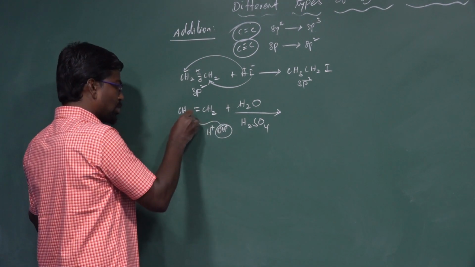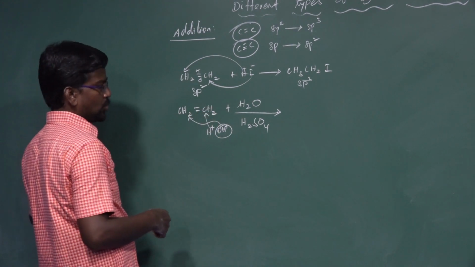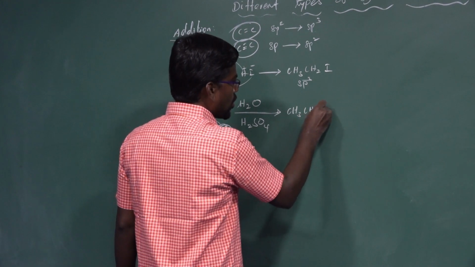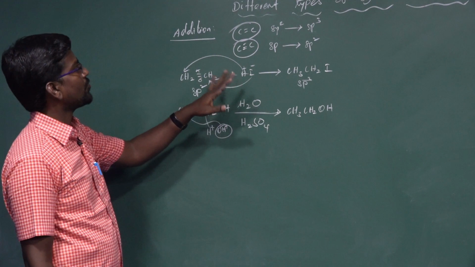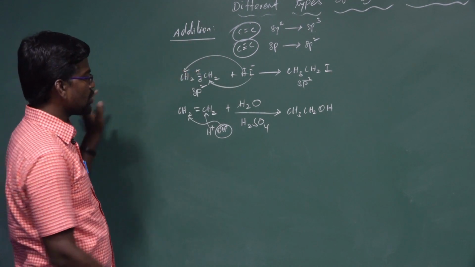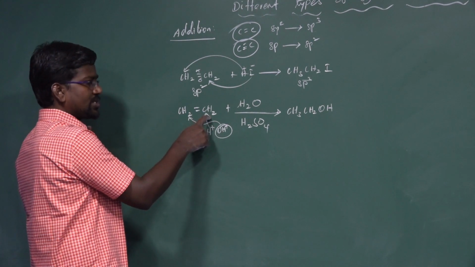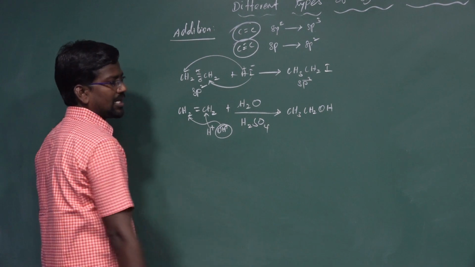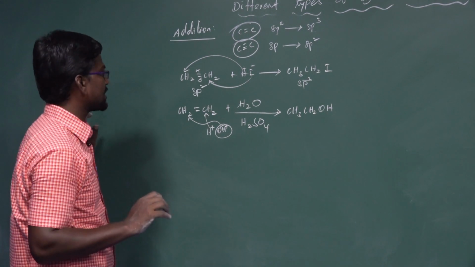H+ is added to one CH2 and OH- is added to the other CH2 to form CH3CH2OH, ethyl alcohol. It is a simple example of an addition reaction.